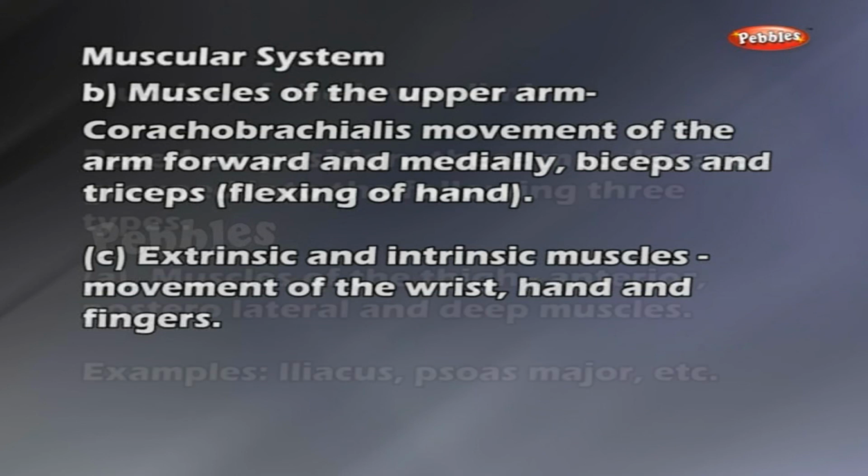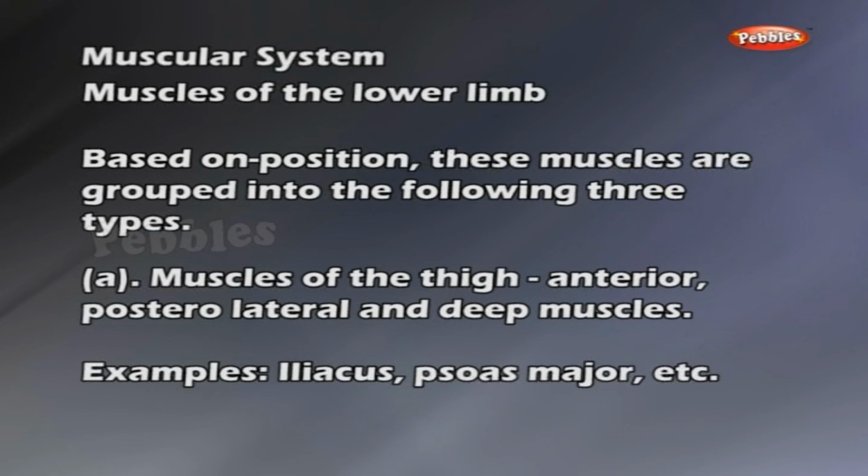Muscles of the lower limb. Based on position, these muscles are grouped into the following three types. Muscles of the thigh, anterior, posterolateral, and deep muscles. Examples: iliacus, psoas major, etc.